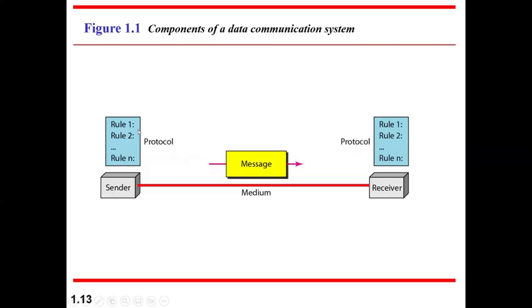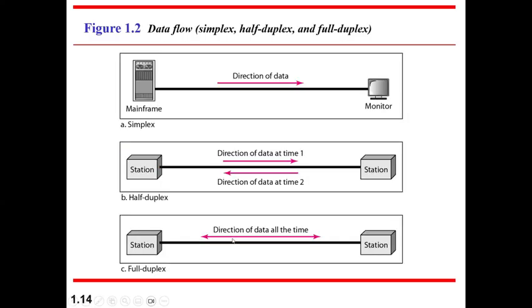But both sender and receiver follow certain rules. It is not that the sender transmits however he wants and the receiver is not able to receive and will discard it. No, it's not like that. They are both following some set of rules which they have mutually agreed on. That's basically a data communication system.